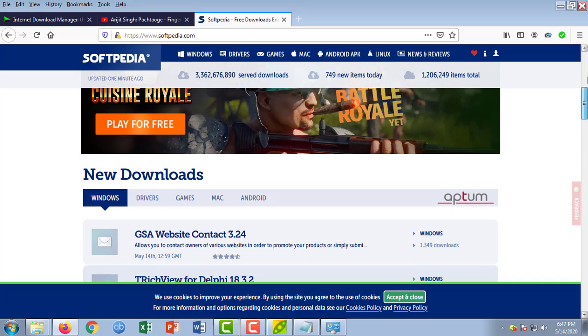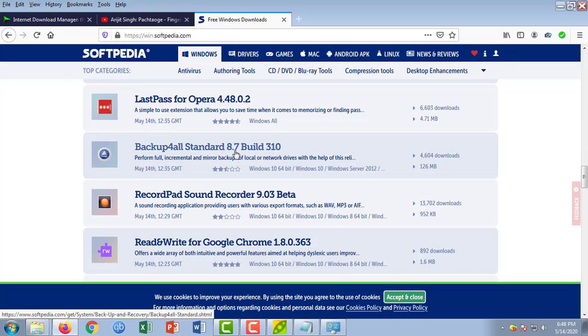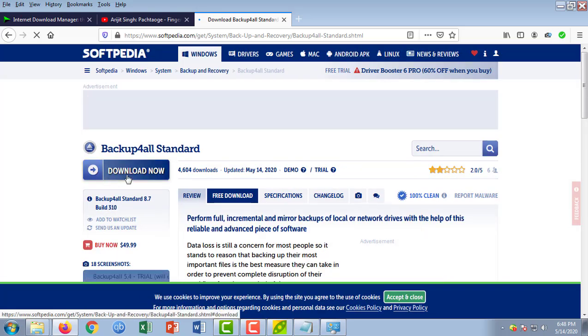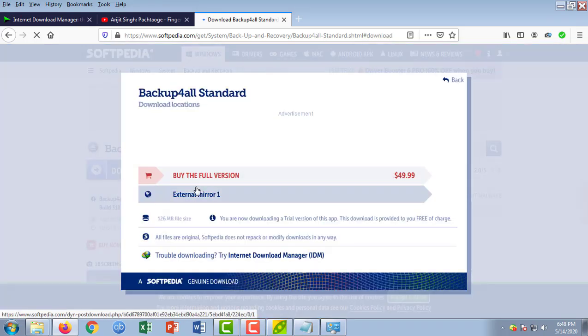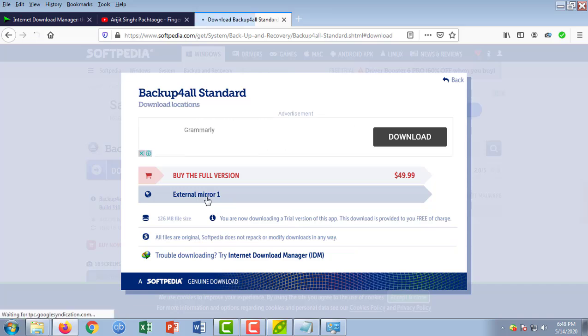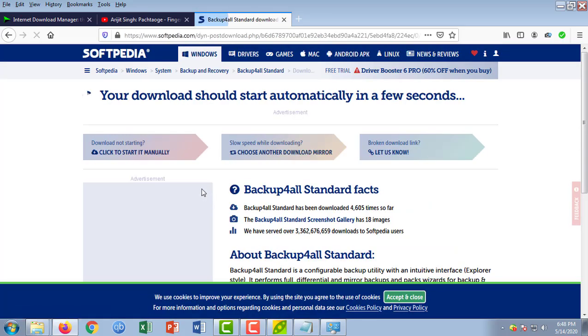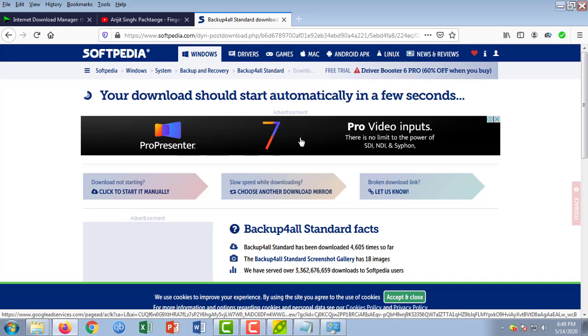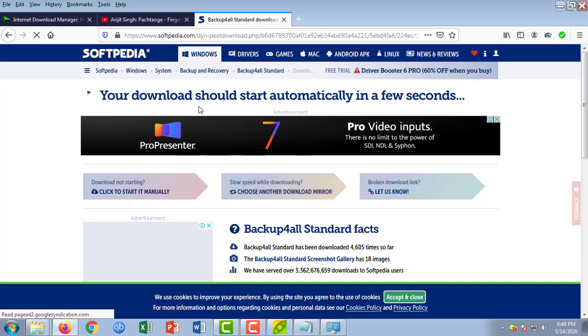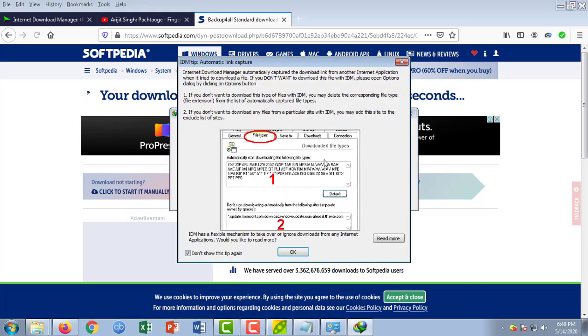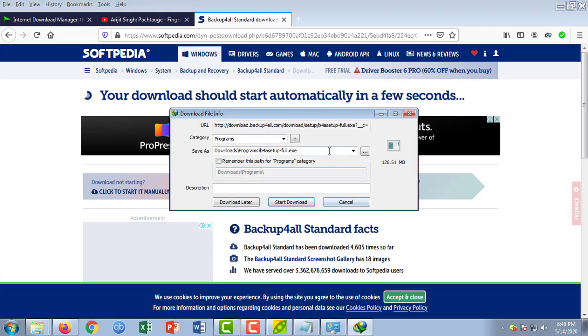Okay, what is this? Backup All for standard. It is of 126 MB. Just to show you, I click here download, buy the full version. For now I just want to show you an example. Mirror download. So your download should start automatically in a few seconds. So now this is started. The download will start with this Internet Download Manager. So whenever, okay, it is of 126 MB, I click start now.